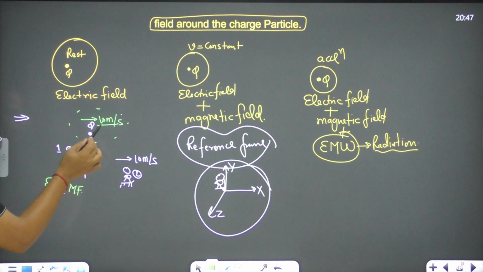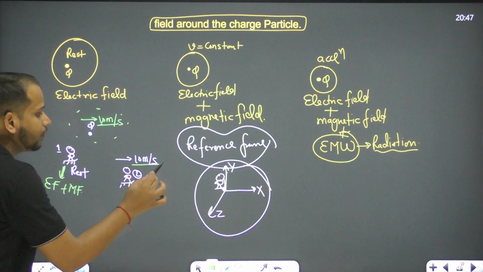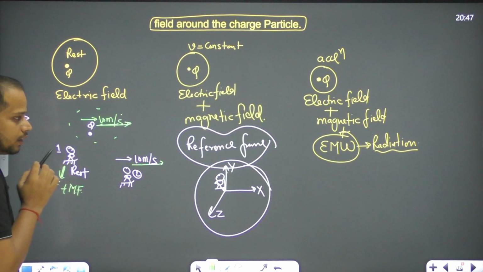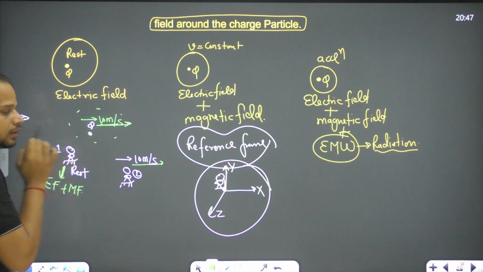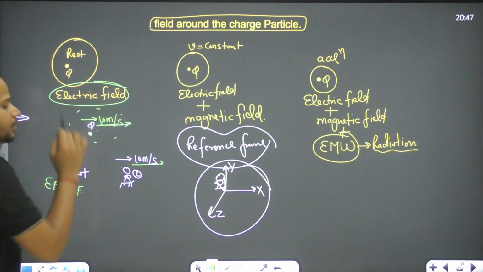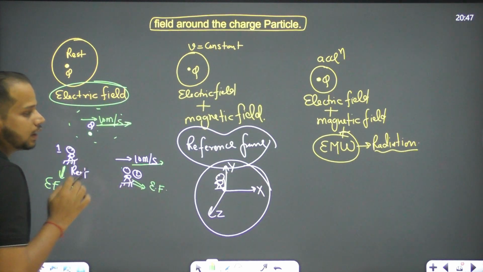Now what is happening with observer 2? With respect to observer 2, the observer is moving with 10 and the charge is moving with 10. So with respect to observer 2, the charge is at rest, right? If the charge is at rest, what field is there? Electric field is there. So for this observer, there is only an electric field. That's what I said.